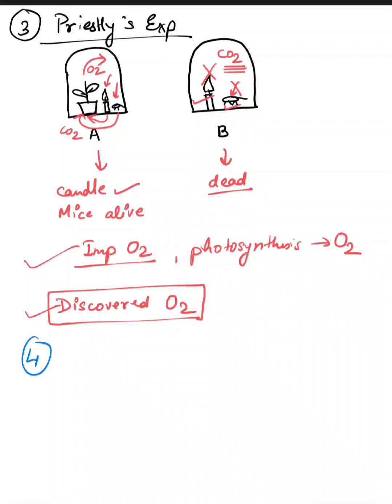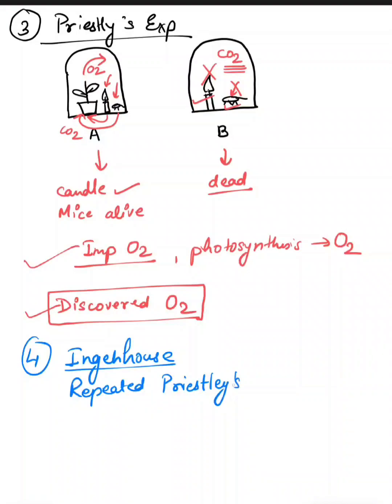Now, the next scientist who came was Ingenhousz. What he did was he repeated Priestley's experiment in day condition and in night condition to see whether the absence or the presence of sunlight will affect this process or not.